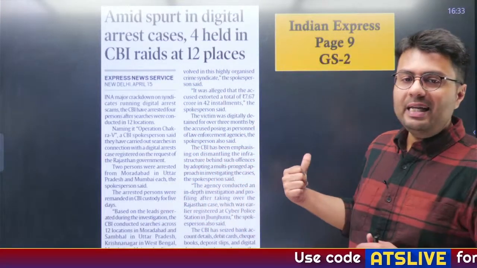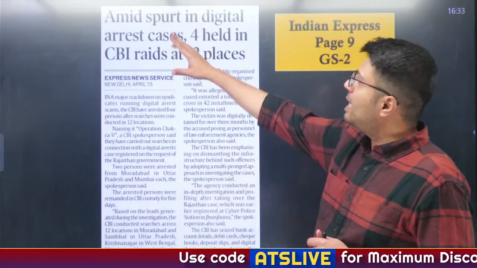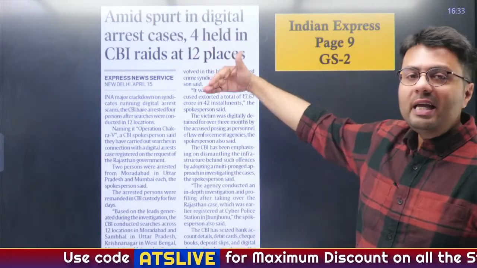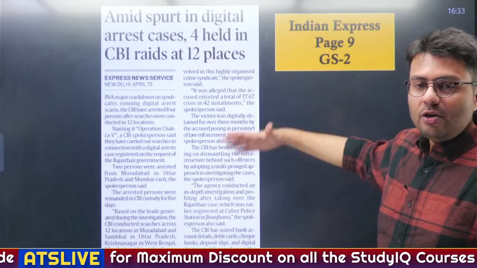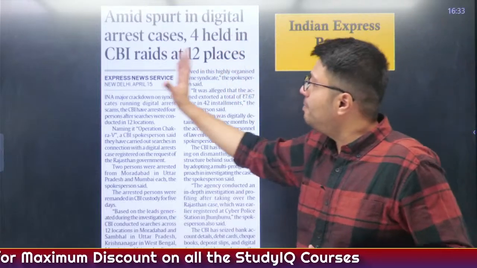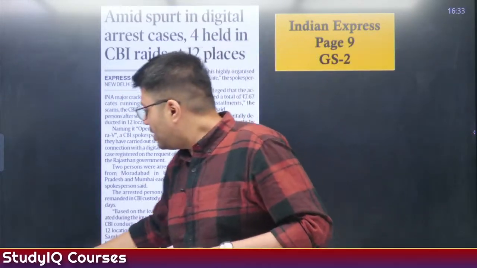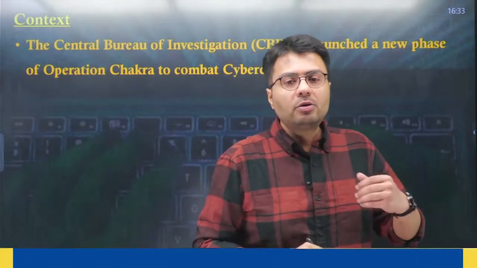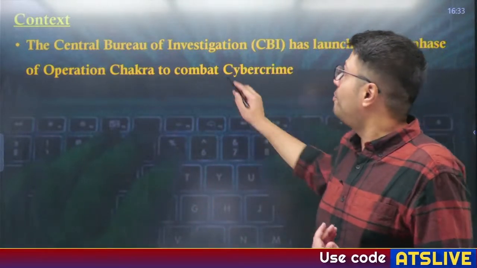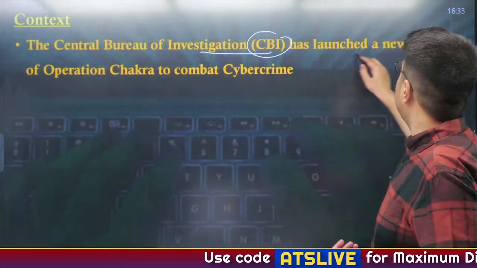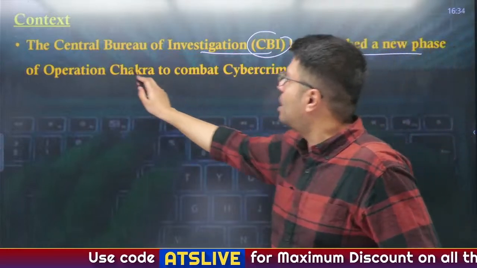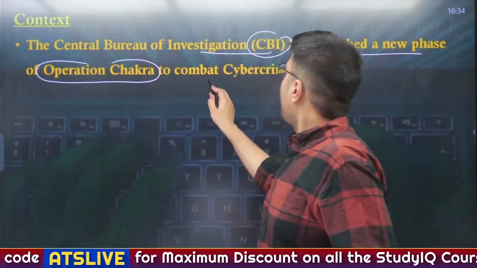Now let us move to another article. This article appeared in yesterday's Indian Express newspaper and it talks about how, amid an increase in digital arrest cases, 4 people have been held by CBI after it conducted a raid at 12 different places. So what is important from this news is that the Central Bureau of Investigation, or CBI, has launched a new phase of Operation Chakra to combat cybercrime.